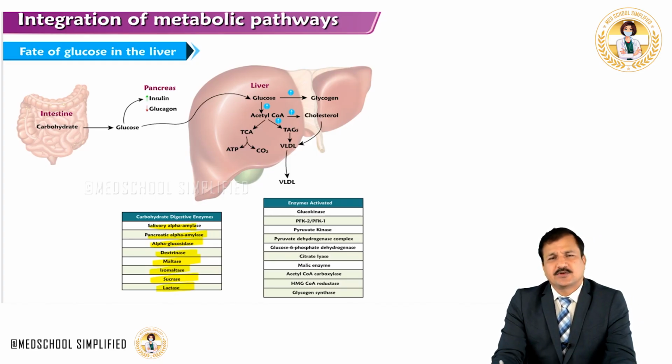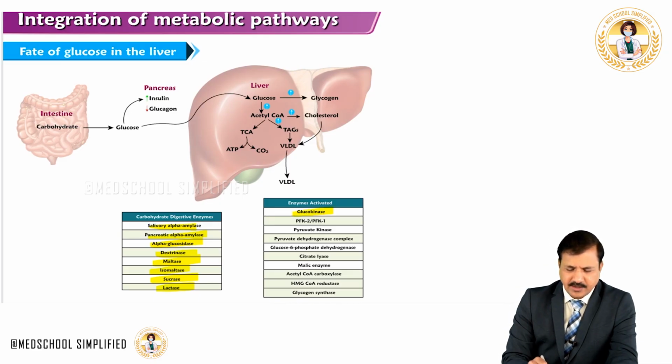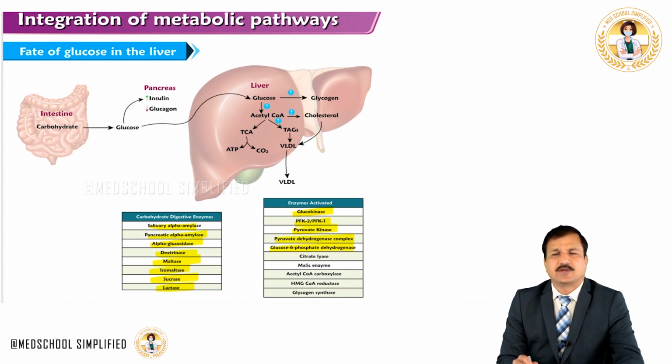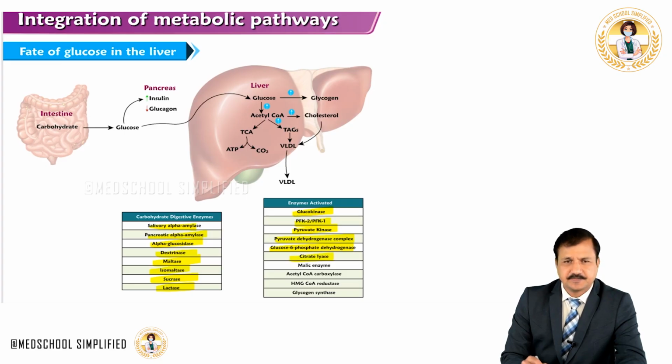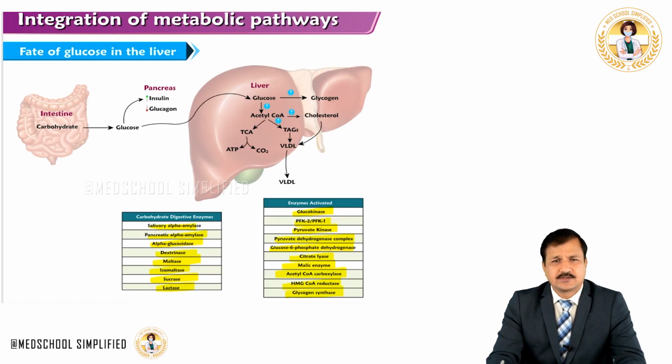The enzymes activated under fed condition, involved in metabolism of glucose in the liver going in various directions, are glucokinase, PFK2, PFK1, pyruvate kinase, pyruvate dehydrogenase complex, then glucose 6-phosphate dehydrogenase in the pentose phosphate pathway, then citrate lyase, malic enzyme, acetyl-CoA carboxylase in fatty acid synthesis, HMG-CoA reductase in cholesterol biosynthesis, and glycogen synthase in glycogen synthesis.